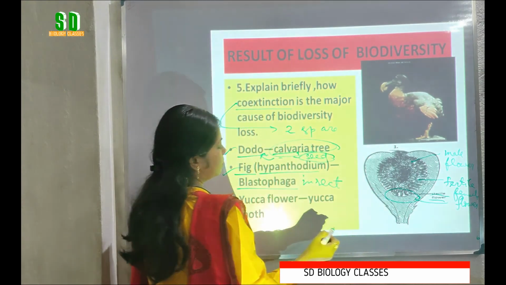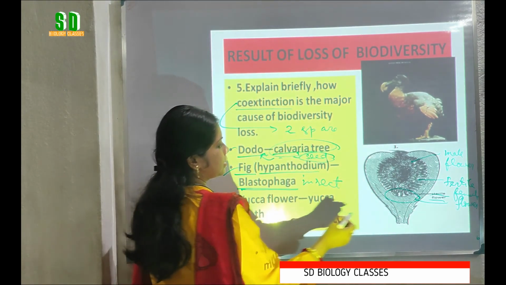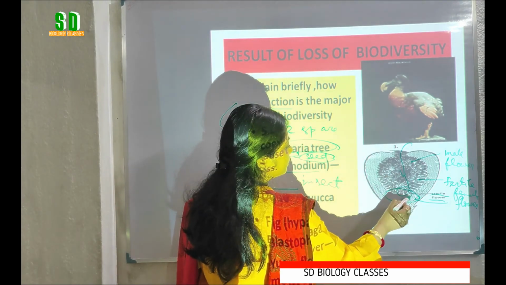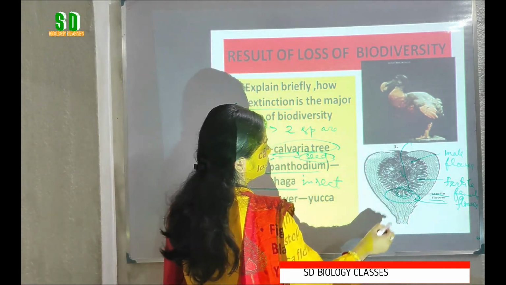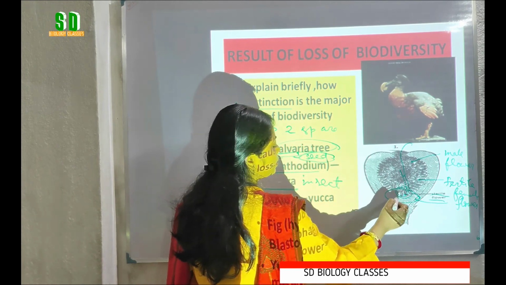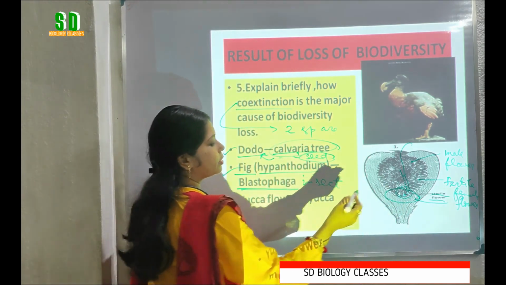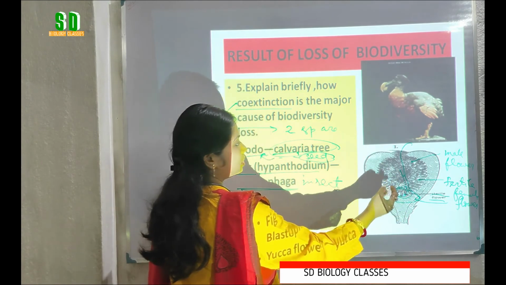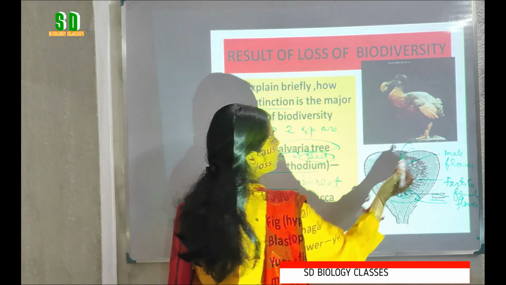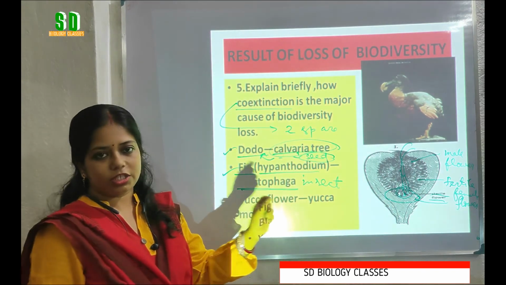Now the Blastophaga insect enters through the small openings to eat the nectar from the sterile flower, and at that time it lays eggs there. When the eggs change into larvae and form the adult insect, they start to come out from the inflorescence.